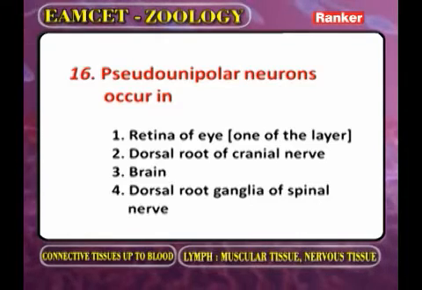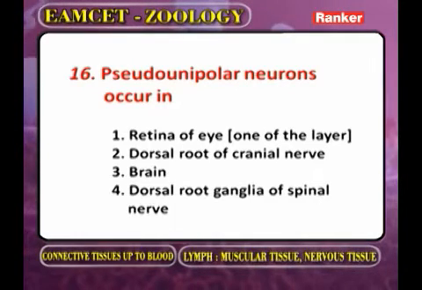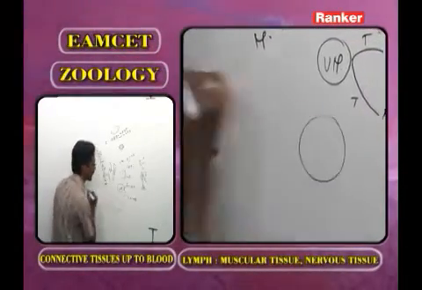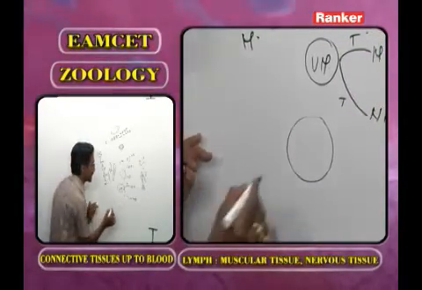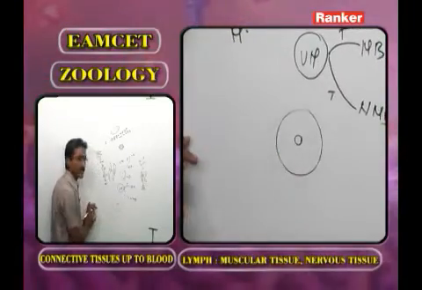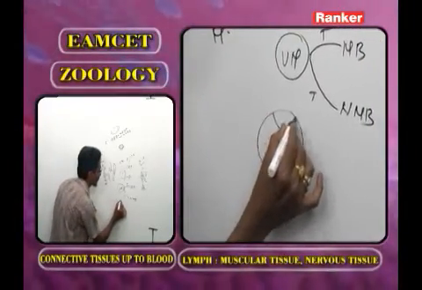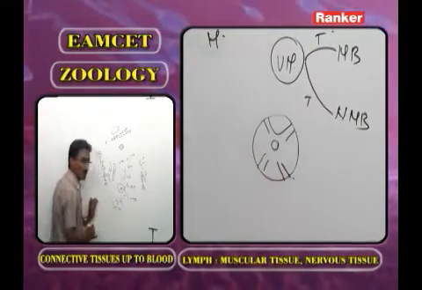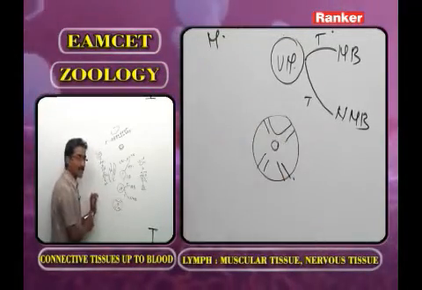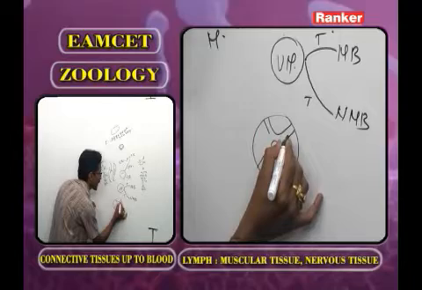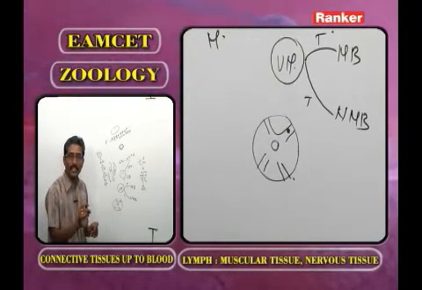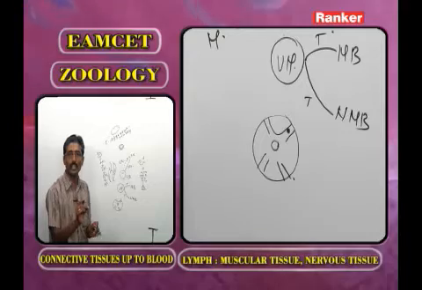Pseudo-unipolar neurons occur in. As we observe the transverse section of the spinal cord, this is the central canal, and these are the dorsal roots, and these are the ventral roots. In the dorsal root, what is present? Ganglion. In this ganglion, what type of neuron is present?